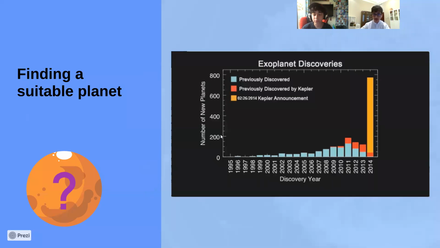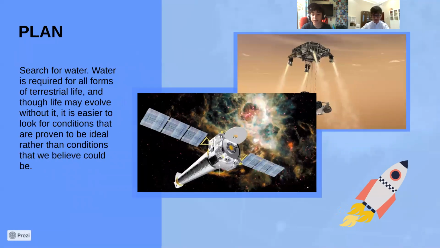The first challenge was finding a suitable planet. Missions from NASA's telescopes found thousands of planets that might be suitable for life. So we had to narrow the findings down to one planet that can be suitable for our alien. That's correct. So we had a plan for it. Exactly. There were so many planets, and again, we only chose Mars. We narrowed down our options, just like Abid mentioned. And now our plan.